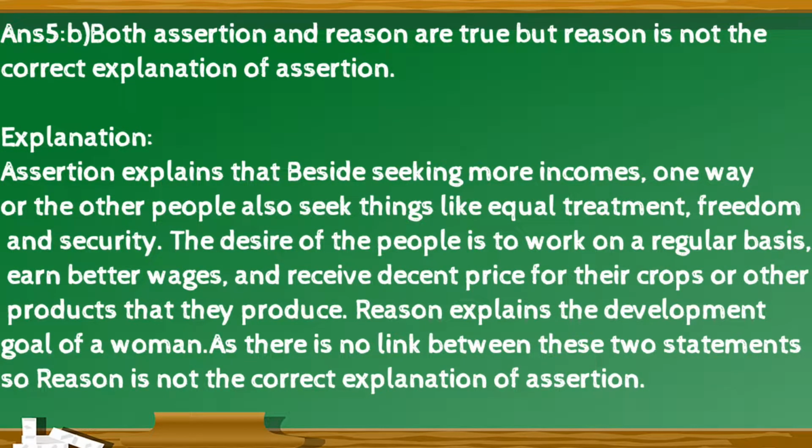The right option is B. Both assertion and reason are true, but reason is not the correct explanation of assertion. Explanation for this is assertion explains that besides seeking more income one way or the other, people also seek things like equal treatment, freedom and security. The desire of the people is to work on a regular basis, earn better wages and receive decent price for their crops or other products that they produce. Reason explains the development goal of a woman, as there is no link between these two statements, so reason is not the correct explanation of assertion.